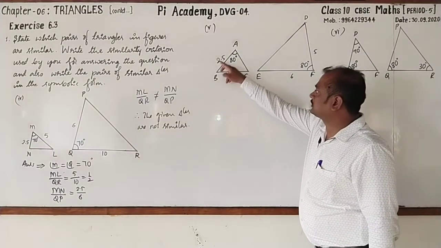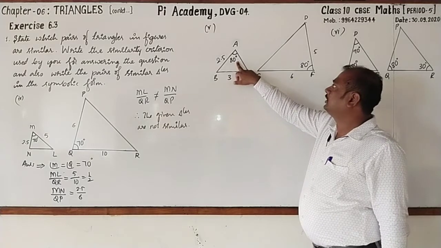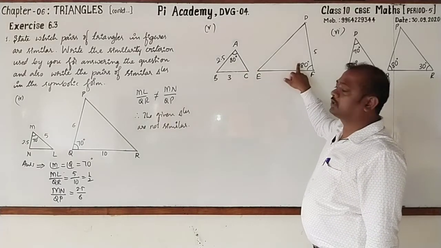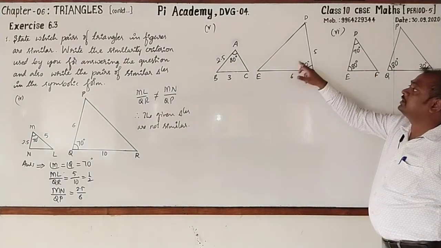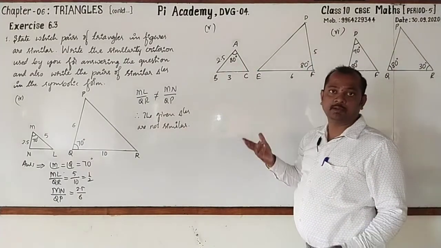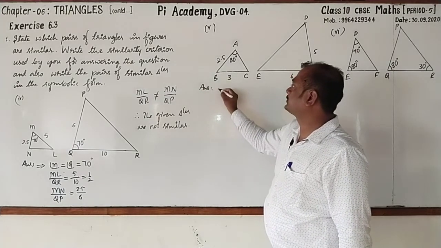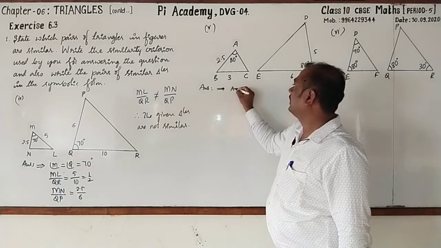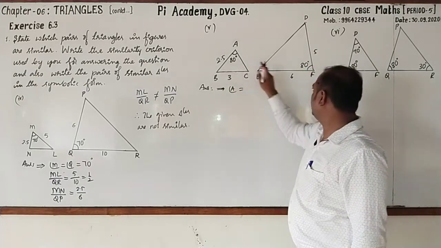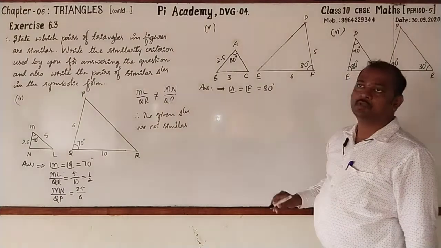Come across the next one. Here they are given 2 triangles ABC and DEF. See that one angle of a triangle is 80 degrees. Here also an angle of the triangle is 80 degrees. The sides including these, 3 and 6, 2.5 and 5, they are double. Chances are there. Okay, let's go for writing. Observe. Here I'll write angle A is 80 degrees. F is also 80 degrees.